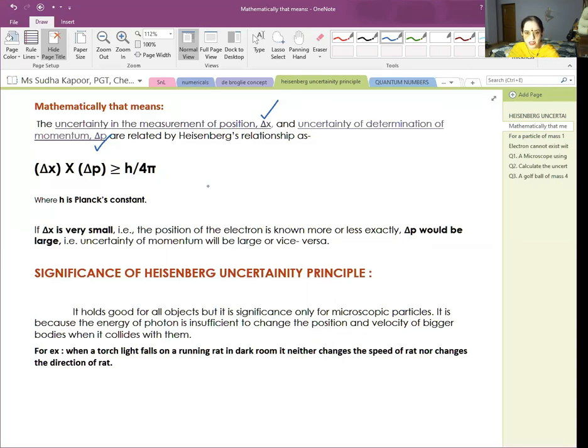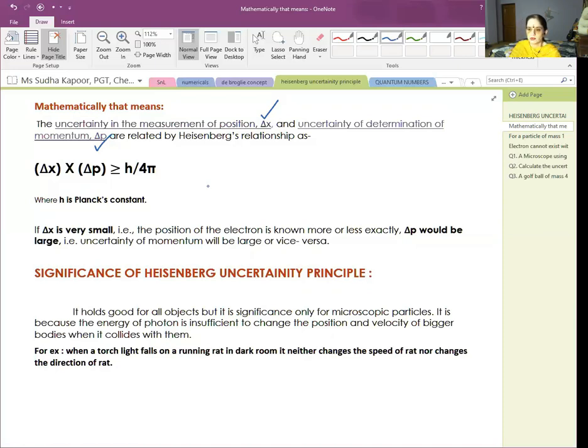So the significance of the Heisenberg principle is not seen in case of macroscopic objects, but is only applicable for microscopic particles like the electron and other objects.